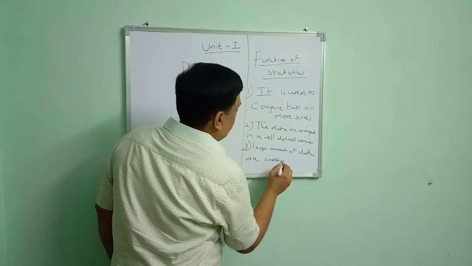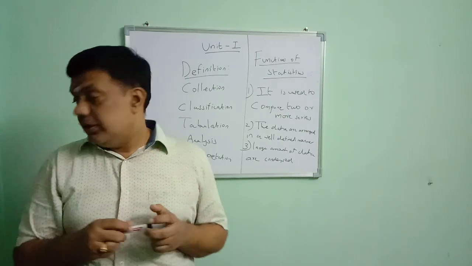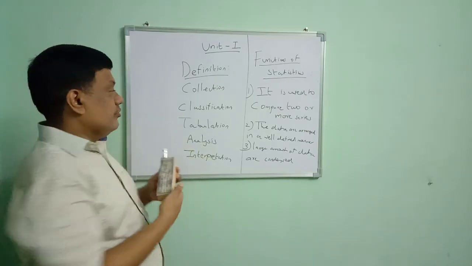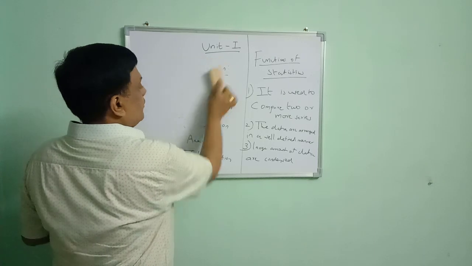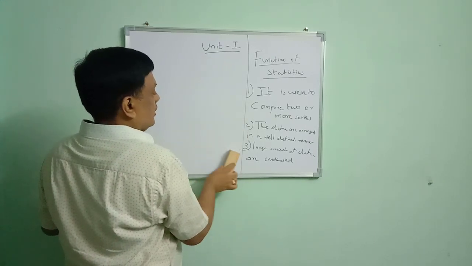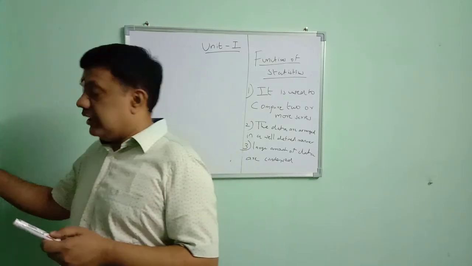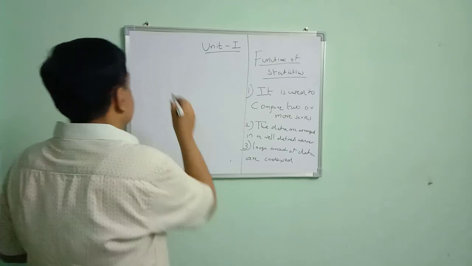We are able to present a large amount of data in a table form. These are the most important functions of statistics. First point, it is used to compare two or more series of data. The data are arranged in a well-defined form and a large amount of data are condensed.